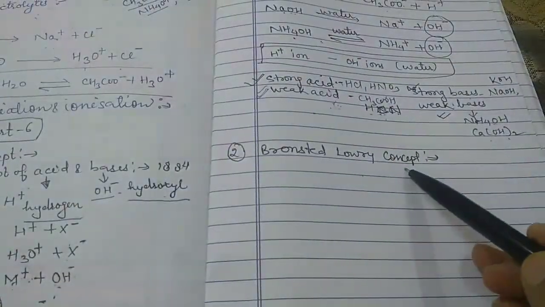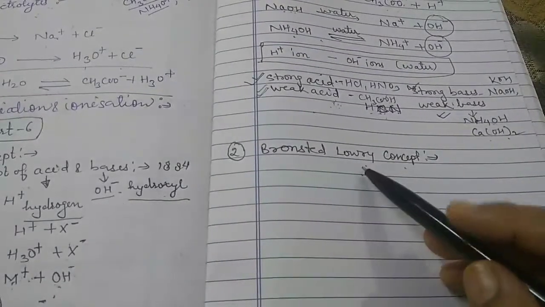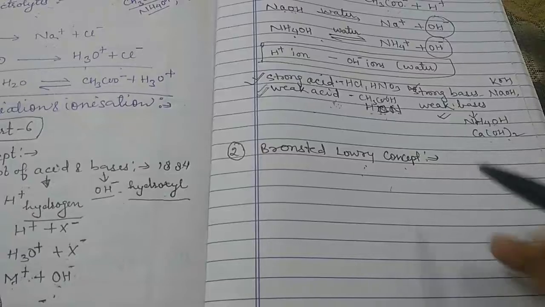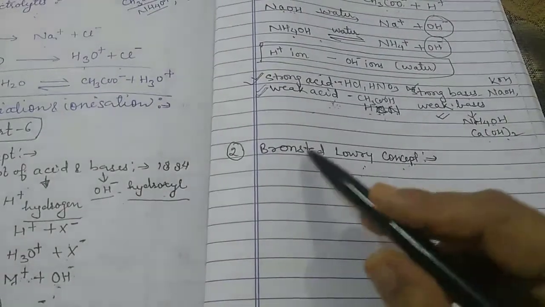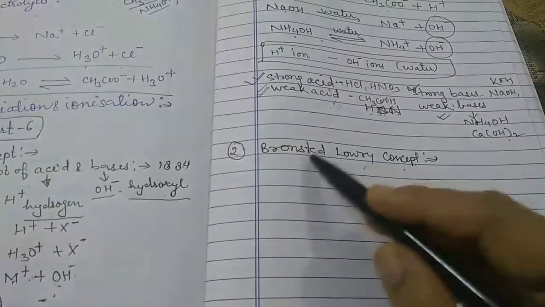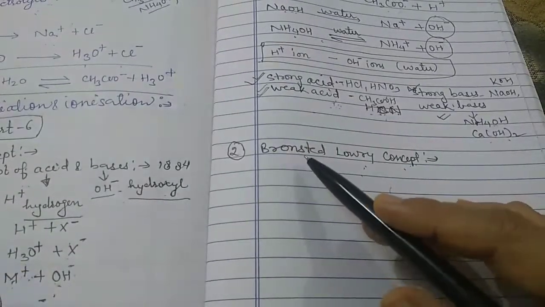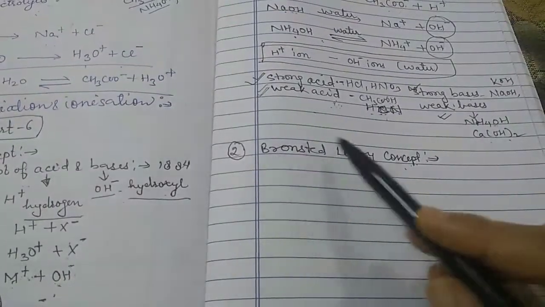The Arrhenius concept of acids and bases was extended further by Bronsted and Lowry. Bronsted and Lowry were the two scientists who extended the Arrhenius concept.